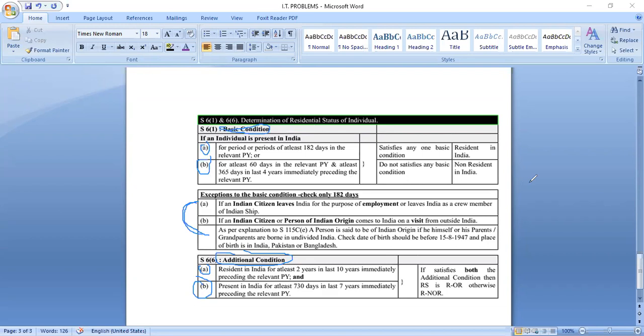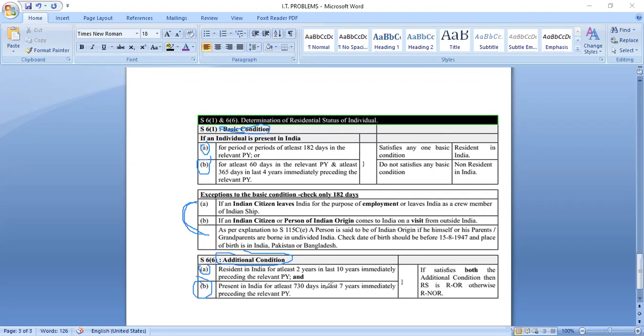Now, third case: for example, if a person satisfies any one or both of the basic conditions, rule A, rule B, but in the additional conditions he fulfills any one, not both, any one.